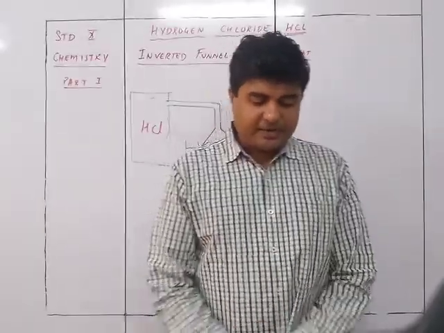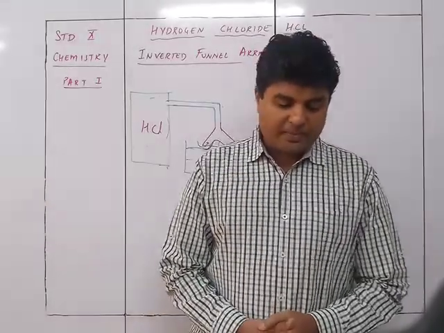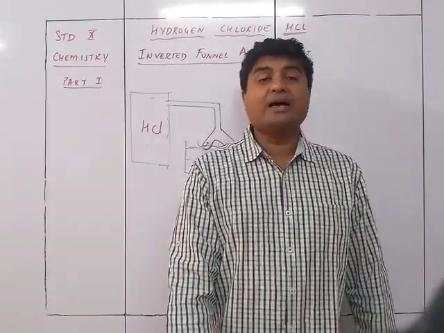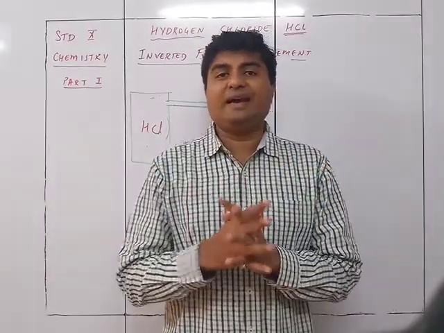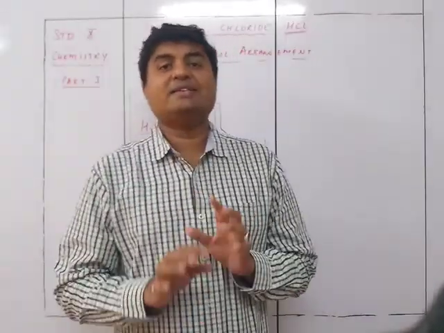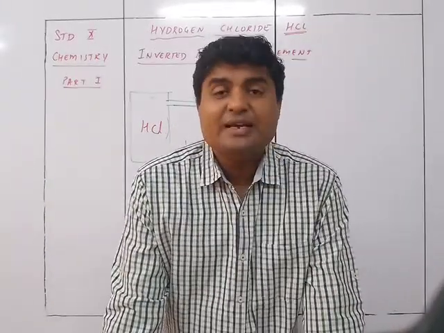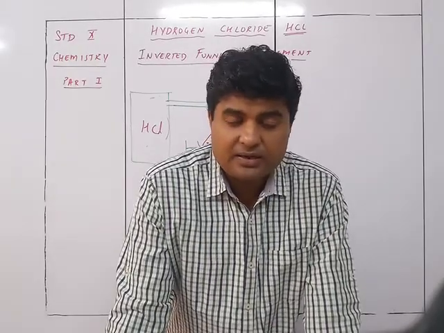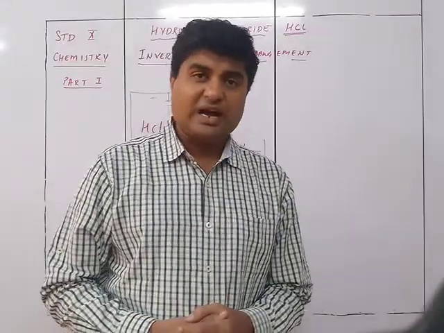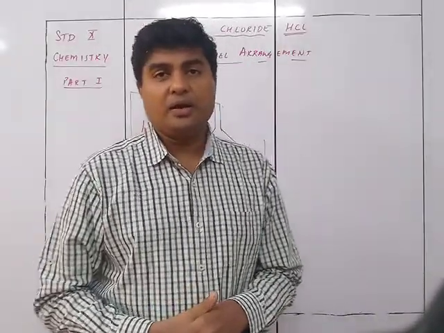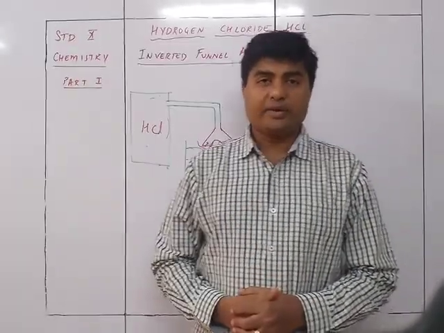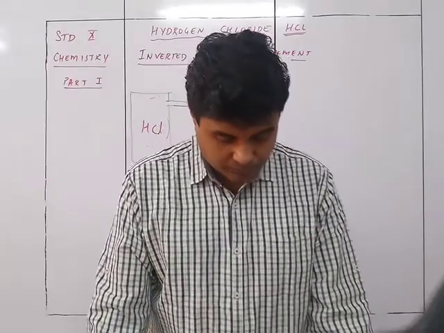So that was about the preparation, and now we move on to the properties of hydrochloric acid, that is, physical properties. First, color: colorless. Pure hydrochloric acid is colorless. Odor and taste: slightly pungent in the smell, so it has a slightly pungent odor and a sharp sour taste. All acids, we had learned earlier also, are sour to taste, all bases are bitter to taste. So here it is sour to taste.